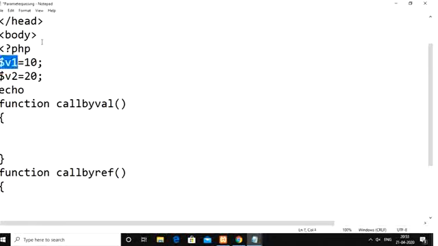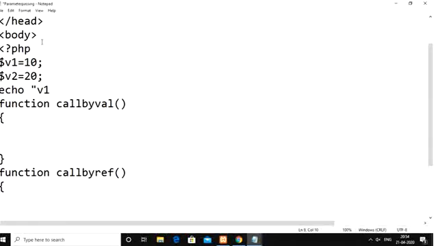While passing v1, directly the variable name itself we are passing. While passing v2, here actually we are going to use the call by reference method, which means we need to take the address of the variable name. Before doing that, we need to display both the v1 and v2 values.